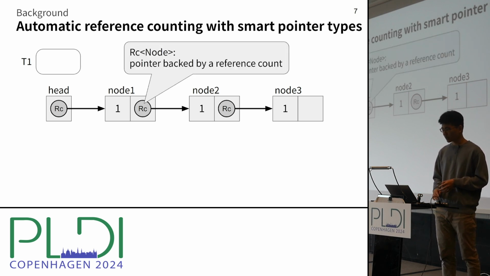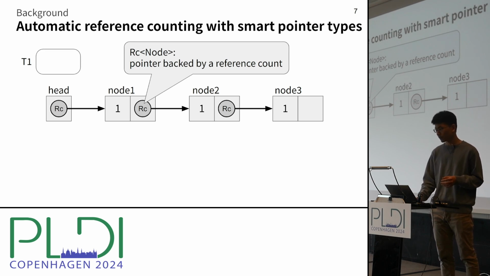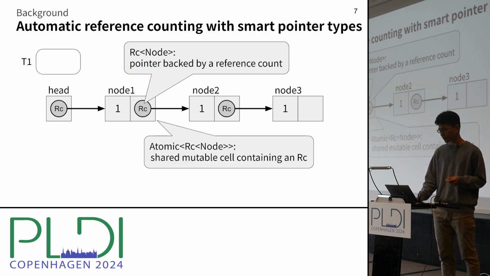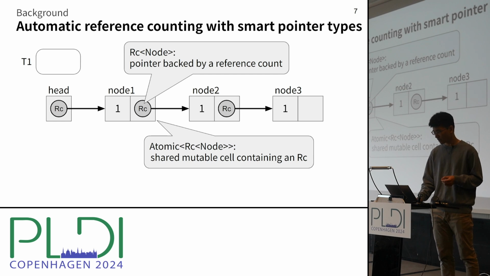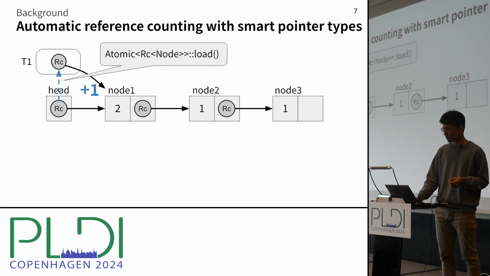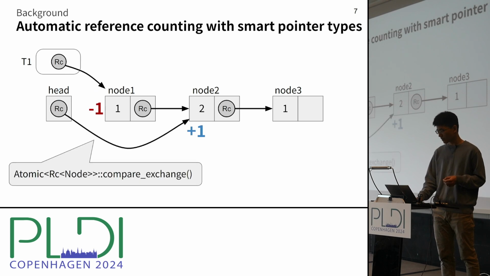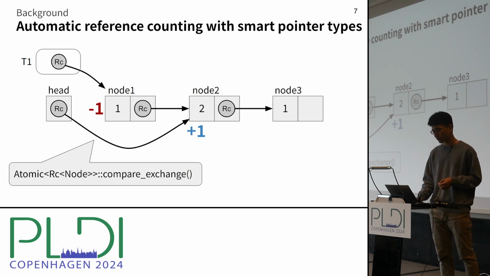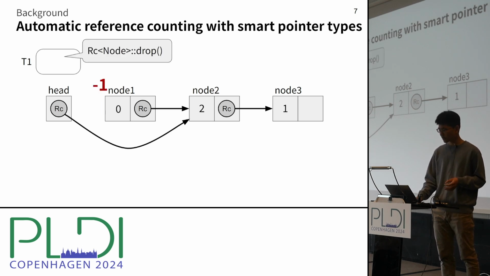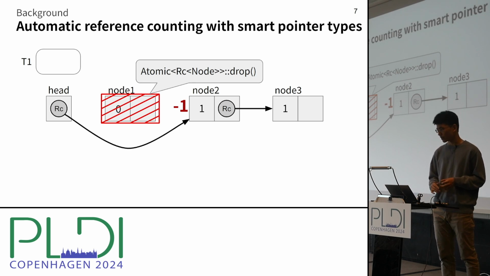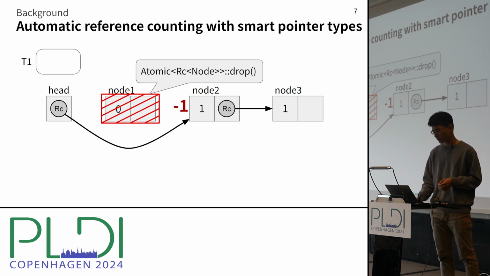For example, here we have an RC, which is the type for the pointers that are backed by a reference count. And there is an atomic RC, which is for the shared mutable locations containing an RC. When you load from an atomic RC, the counter is incremented. And when you update its value, the old reference is decremented and the new one is incremented. And when we remove a reference, the counter is decremented. Finally, when the count reaches 0, the destructor of the object triggers recursive decrement of the successors.